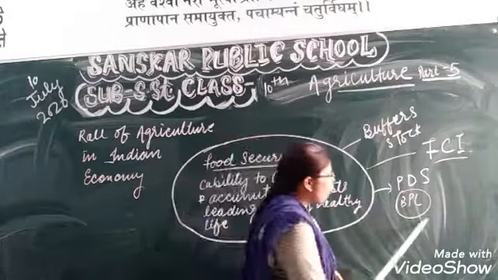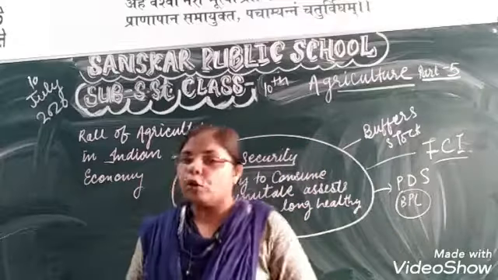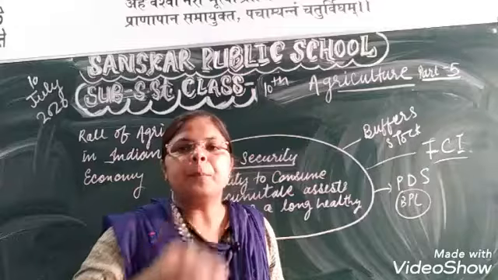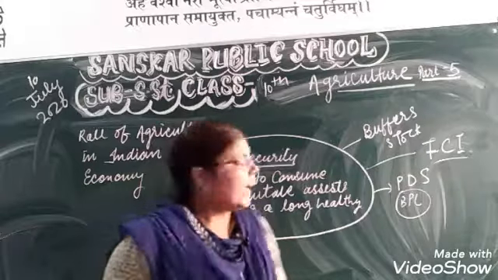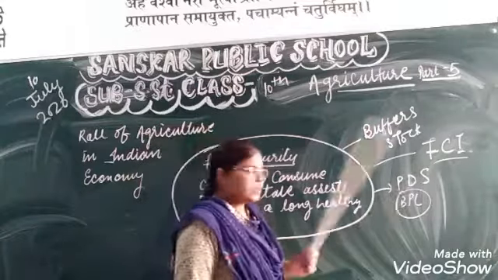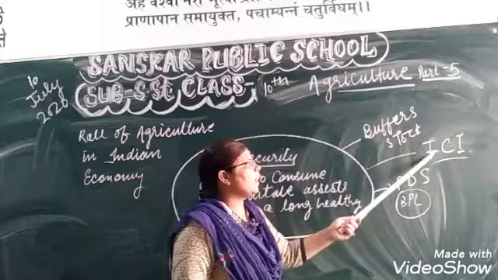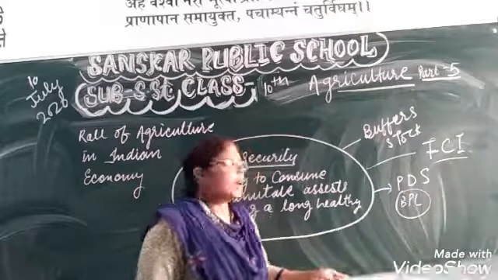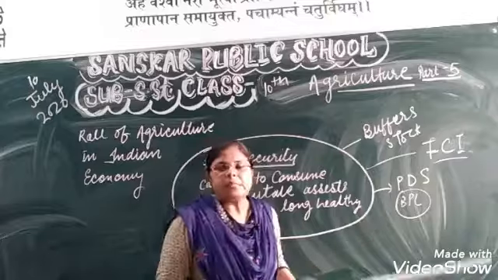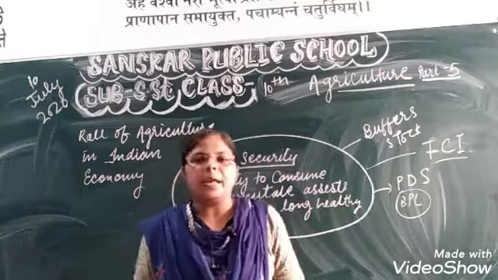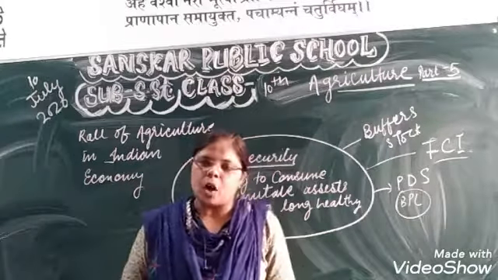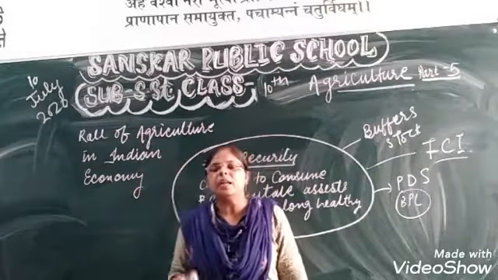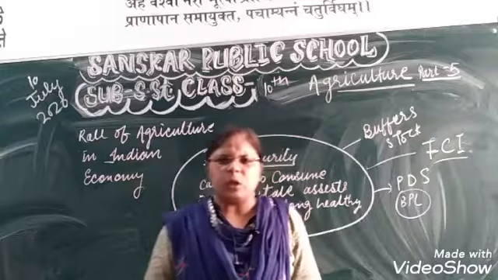BPL means below poverty line. Our government has also decided how many calories people should get according to age. And first of all, listen: the farmer sells the grain to FCI, FCI distributes it to the ration shop, and it is given to the people. Among these people, there are APL, BPL, and other common people: above poverty line, below poverty line, and other poor people also.